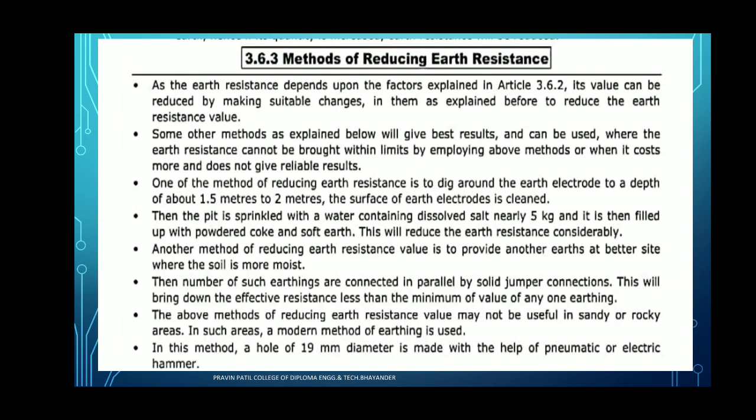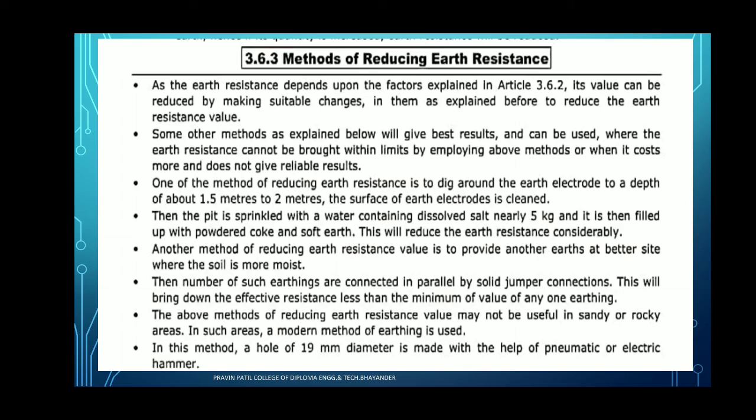Now, next, the methods of reducing earth resistance. So how do we reduce the earth resistance? Some points are given here. As the earth resistance depends upon the factors explained in the previous slide, its value can be reduced by making proper changes.